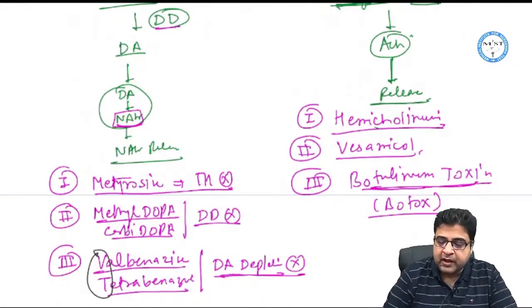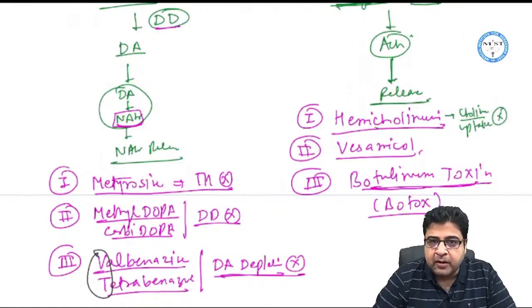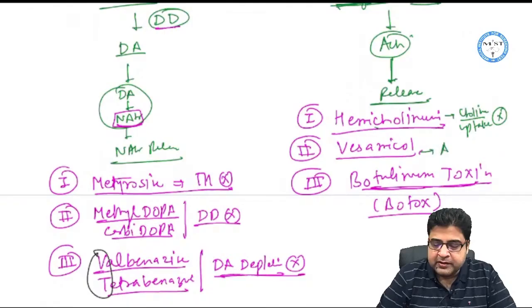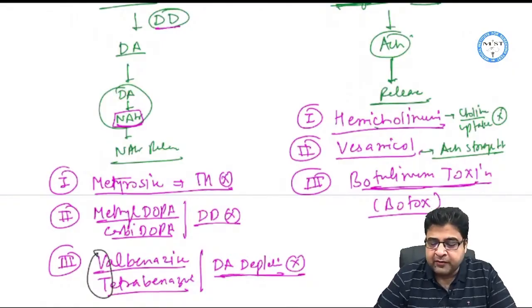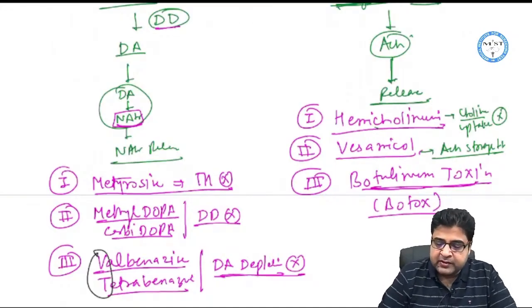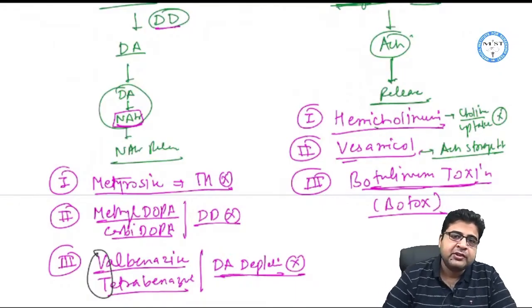The first drug is hemicholinium. Hemicholinium is a choline uptake blocker. Vesamicol is a drug which is an acetylcholine storage blocker. It is a blocker of the vesicle. So hemicholinium has the word choline, it's a half choline, and it's a blocker of choline uptake. Vesamicol has the word VES, so it will act on the vesicle and inhibit acetylcholine storage.